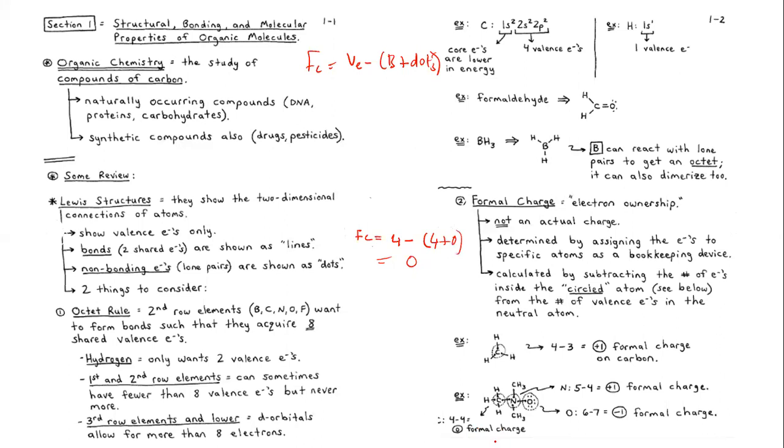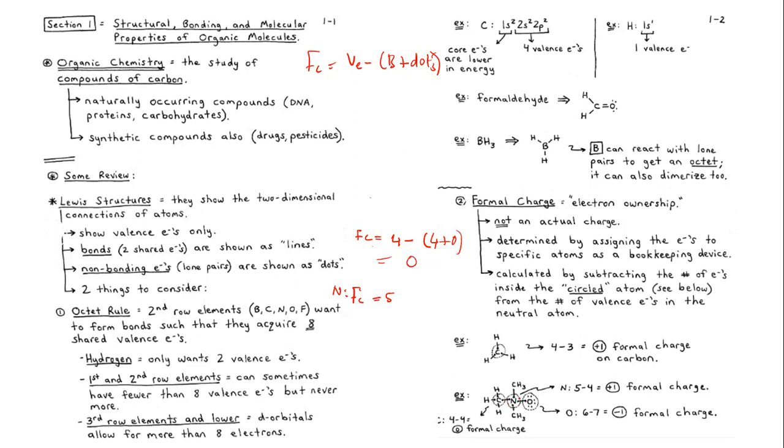Okay? Now, let's talk about the nitrogen. Let's talk about the formal charge on nitrogen. This is nitrogen. How many valence electrons of nitrogen do we have? You go on your periodic table. Nitrogen is in group number 5. Yes, you are right. So it's 5 over here, right? And how many bonds are there for nitrogen?